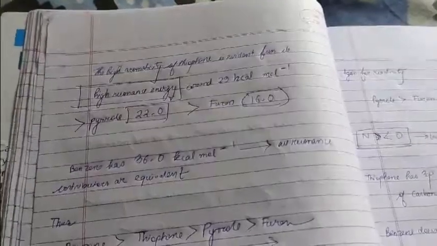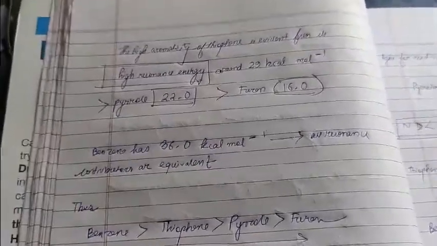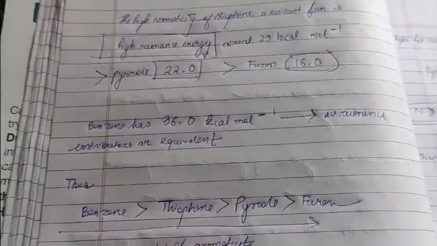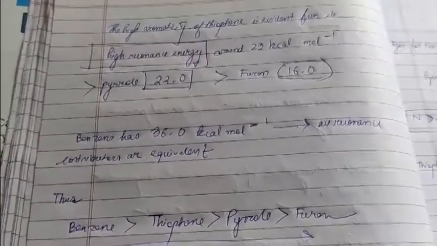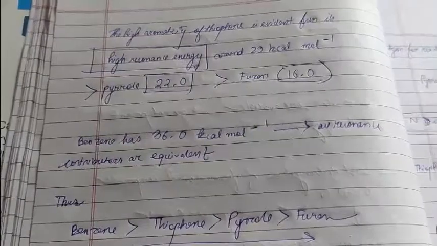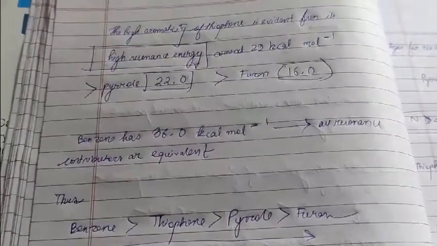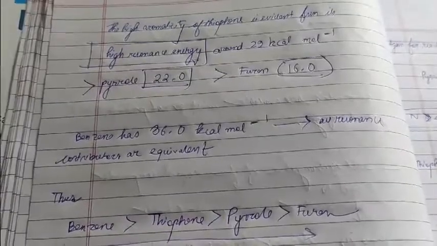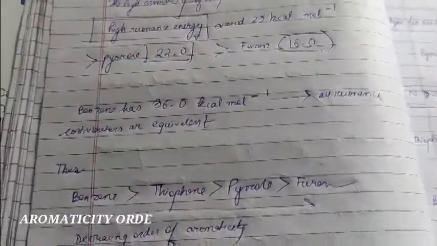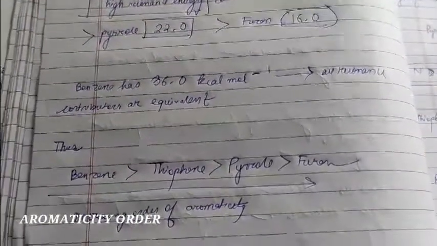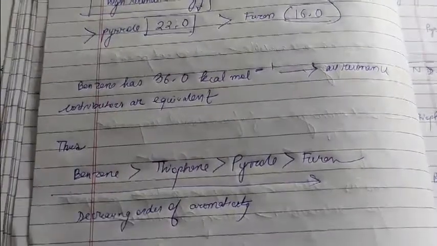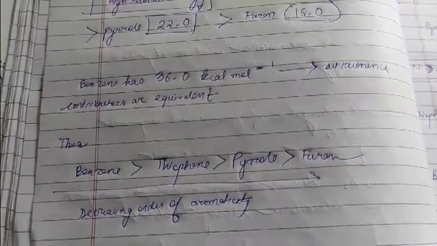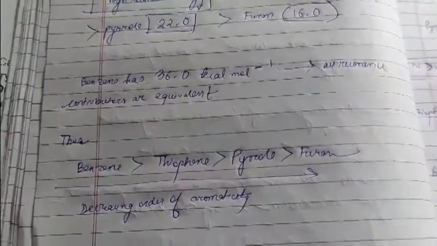Again, to take this discussion to a more general aspect, let us try to compare it with benzene. Benzene has 36.0 kilocalories per mole, where all the resonance structures are equivalent and hence it stands out to be the most aromatic compound of all of these. To come back to the order, we find benzene greater than thiophene, greater than pyrrole, greater than furan. This is the decreasing order of aromaticity.